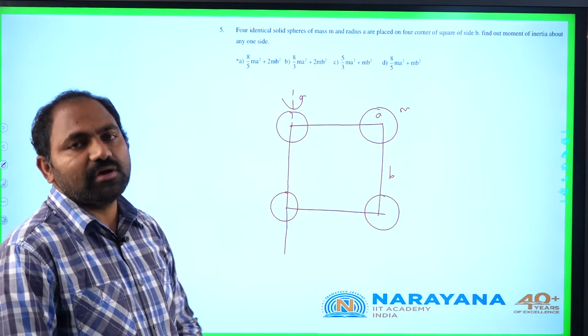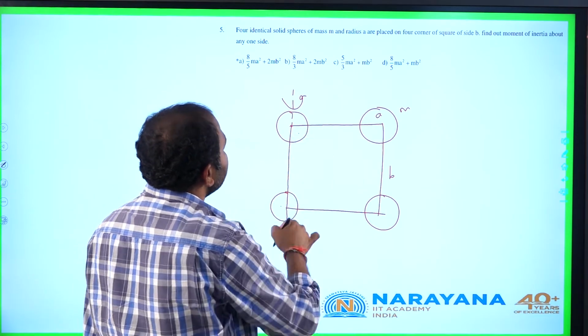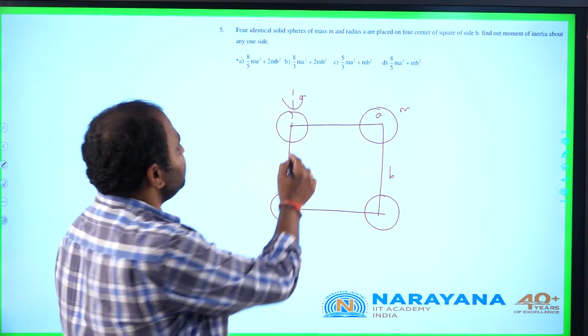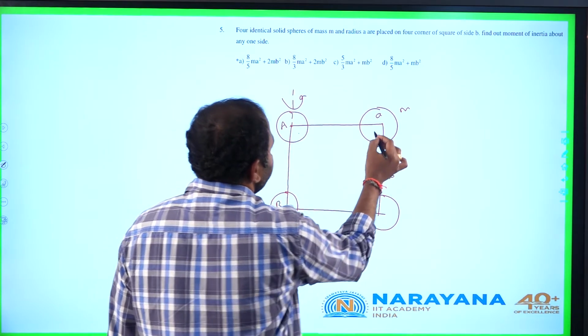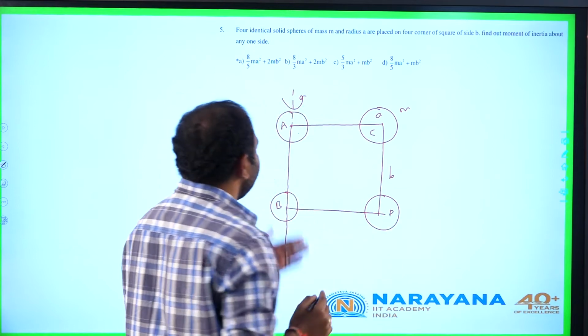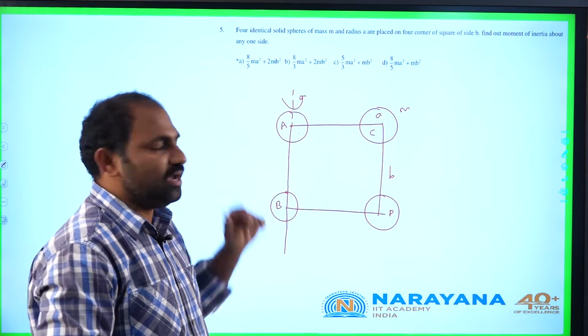About this side, if you calculate moment of inertia, these two spheres are lying on the same side. So moment of inertia of these two spheres, for example, this is A, this is B, this is C, this is D. Moment of inertia of A and B about this axis is 2 by 5 m a square plus 2 by 5 m a square.